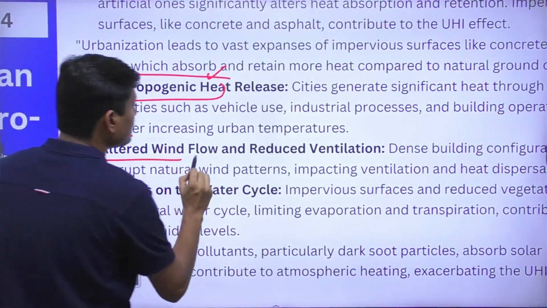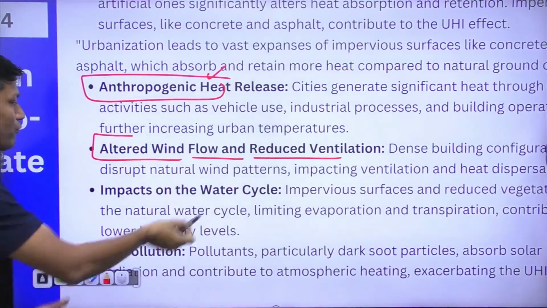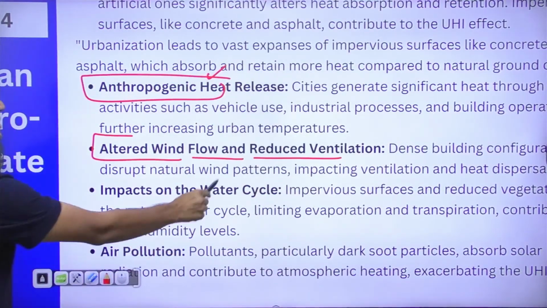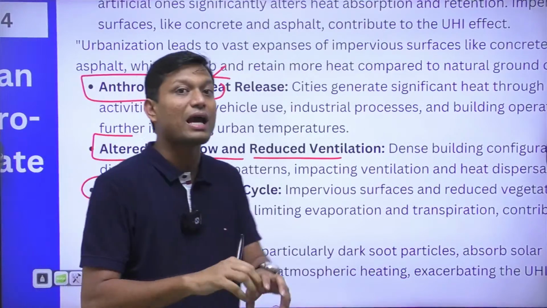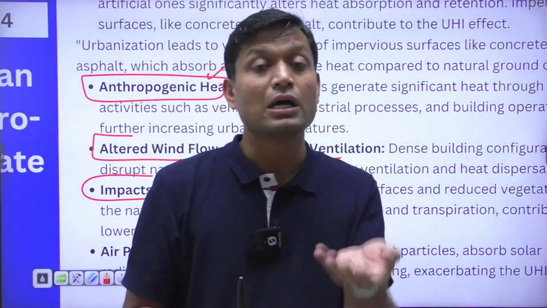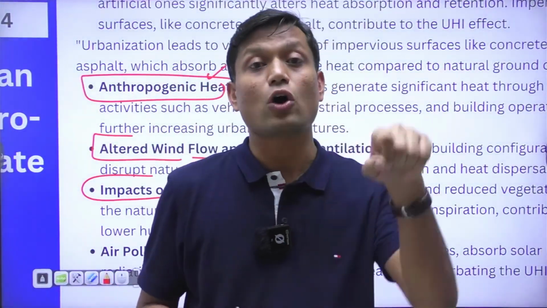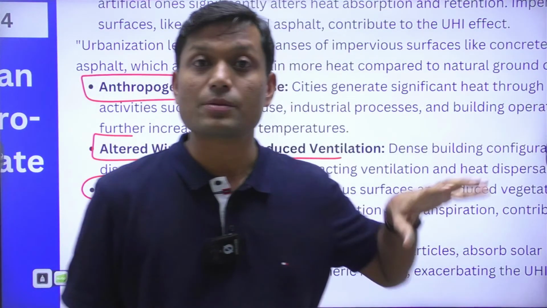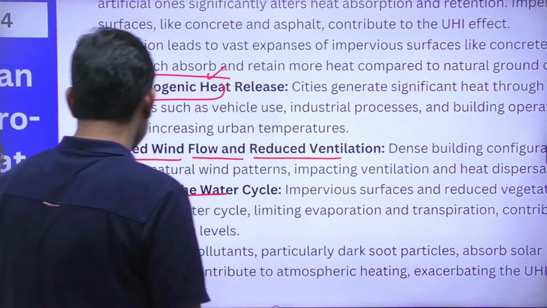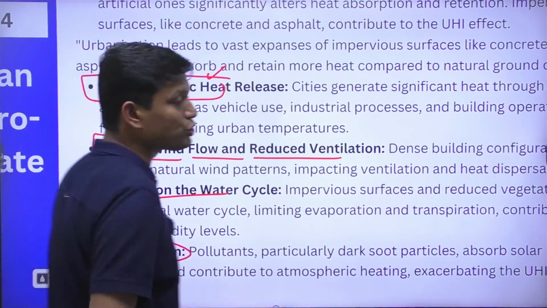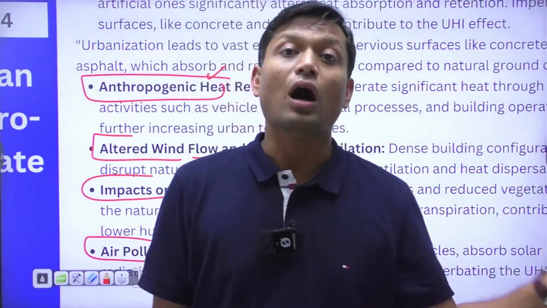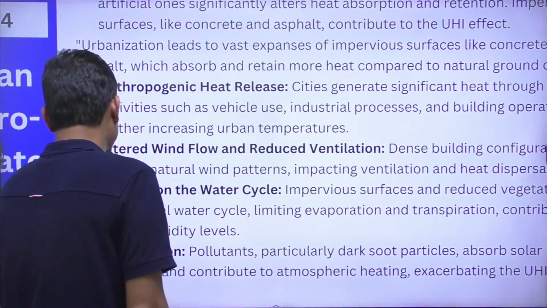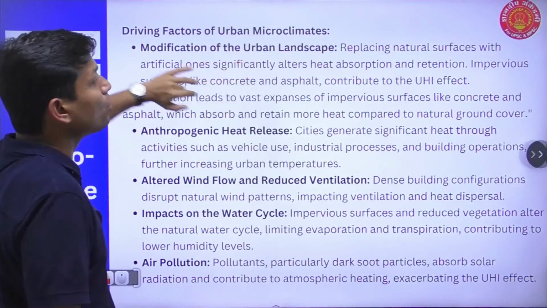Also, we have altered wind flow and reduced ventilation. We have already discussed this part. There is a problem of the water cycle because we have already reduced the water bodies. So reduction in water bodies has also resulted in an altered pattern of precipitation in these regions. Other than that, air pollution is also a major contributory factor resulting in urban microclimates or urban climate. So these are the factors which result in urban climates.